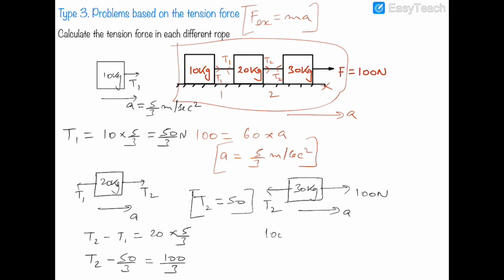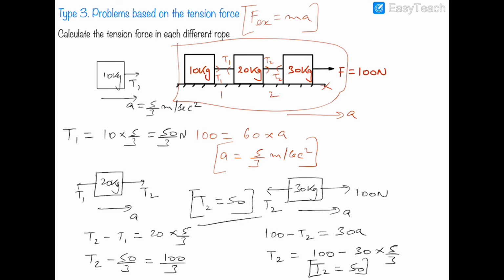So 100 minus T2 will be equal to 30A, and T2 will be equal to 100 minus 30 into 5 by 3. So T2 will be equal to 50 newtons. So this is the proof that you can calculate the value of tensions from any of the blocks.